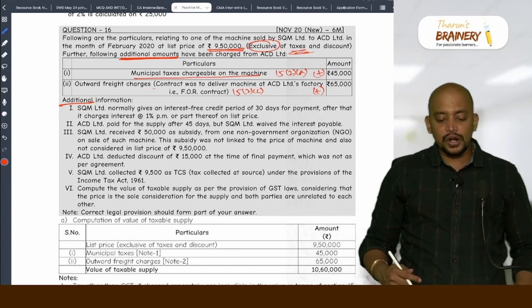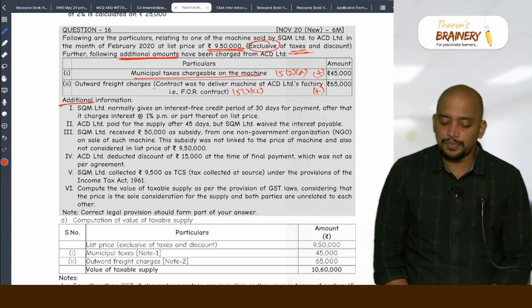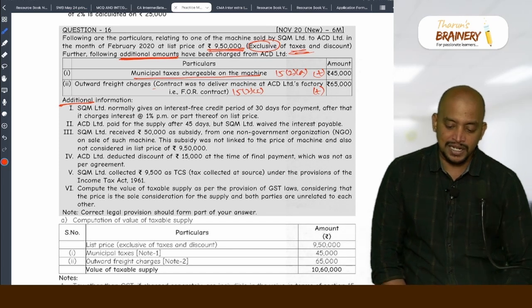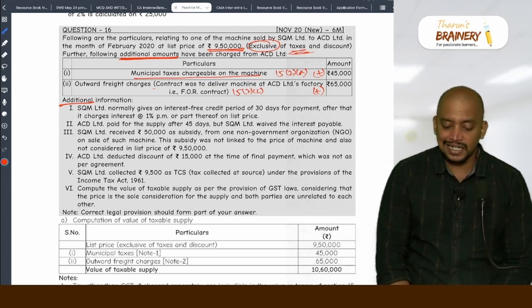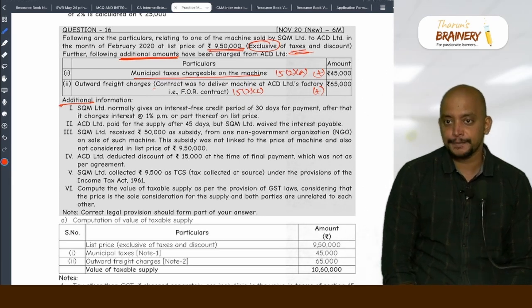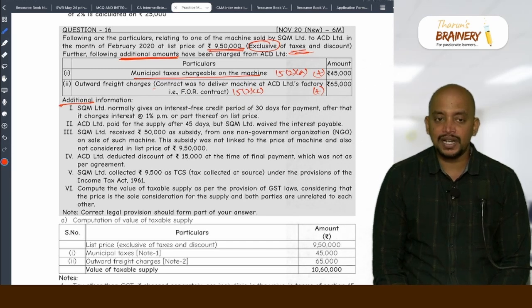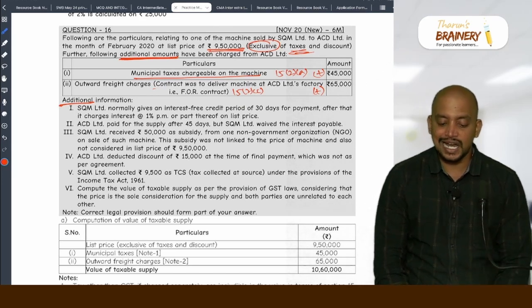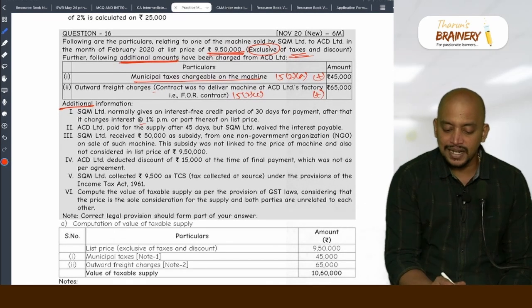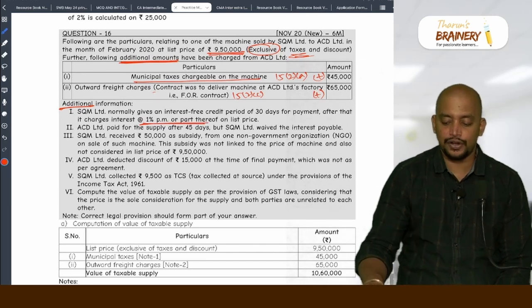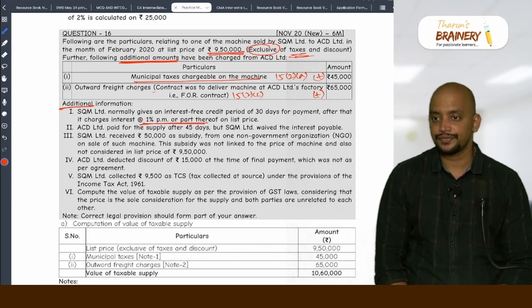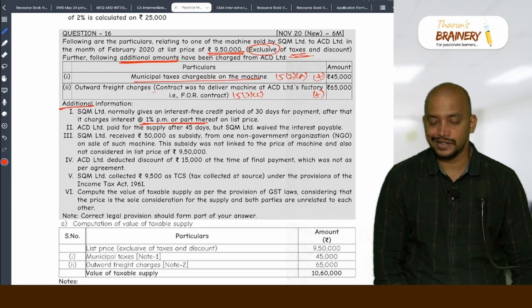SQM Limited normally gives an interest-free credit period of 30 days for payment. After that, it charges interest at 1% per month or part thereof on the list price. So, what is the treatment of this? SQM Limited normally gives an interest-free credit period of 30 days for payment. After that, it charges interest at 1% per month or part thereof on the list price. So, what is your answer?